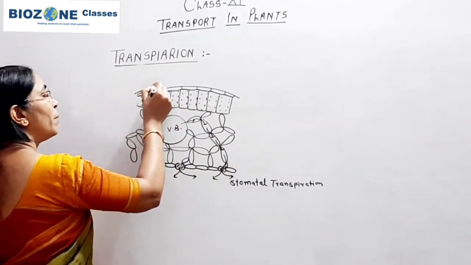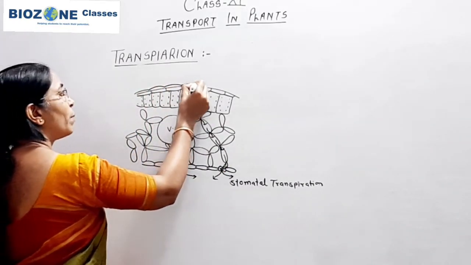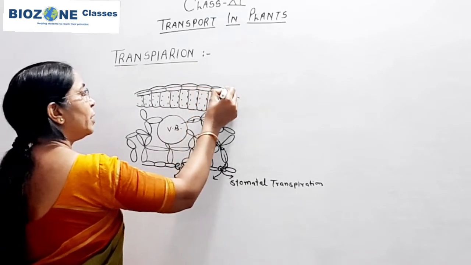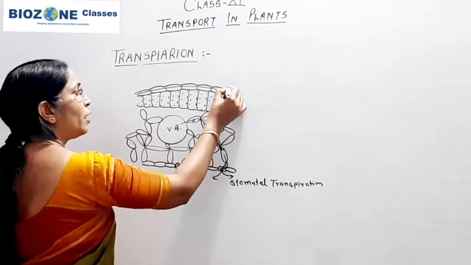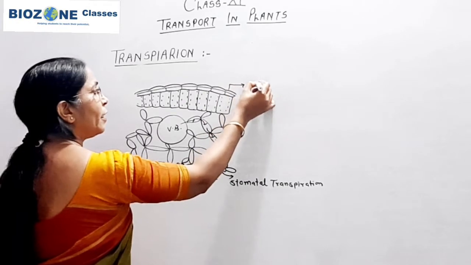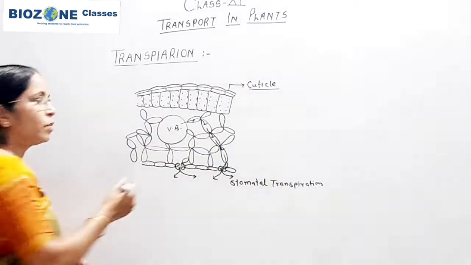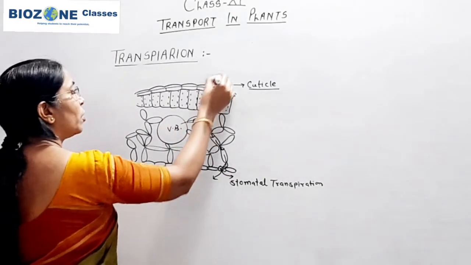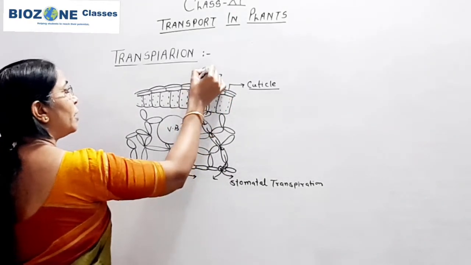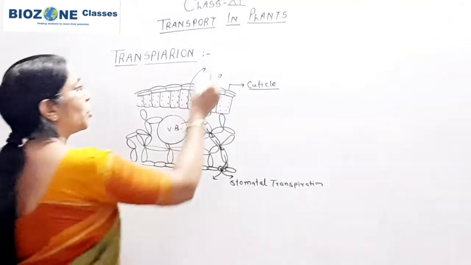So here you remember, in the leaves of the plant, a thin layer is present at the upper epidermis. That layer is called the cuticle, and a small amount of water is also transpired with the help of this cuticle.